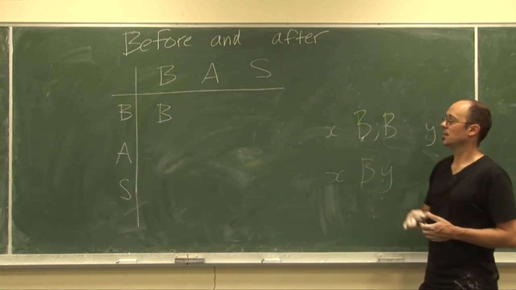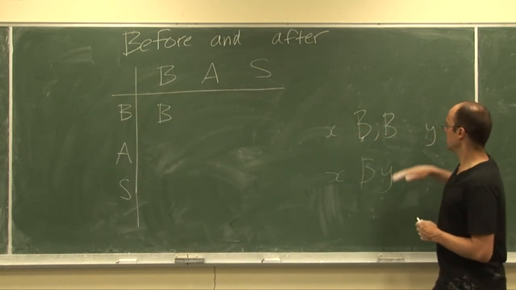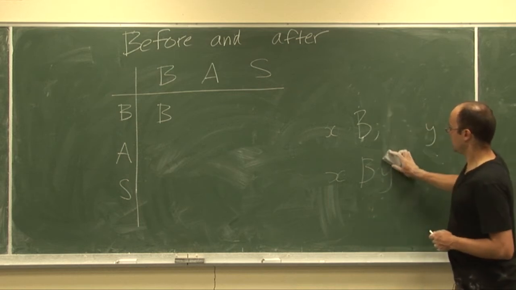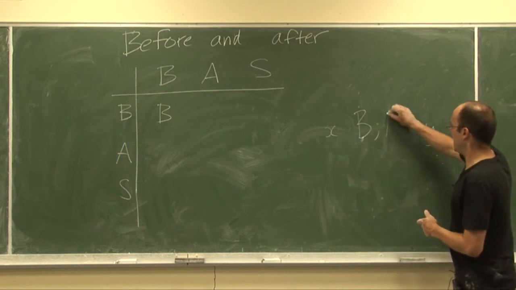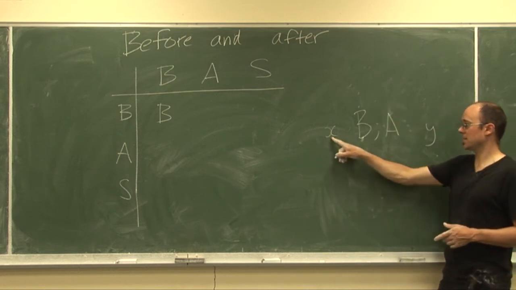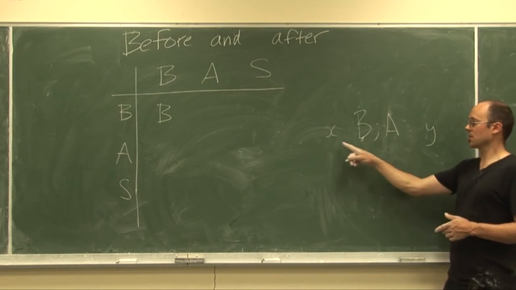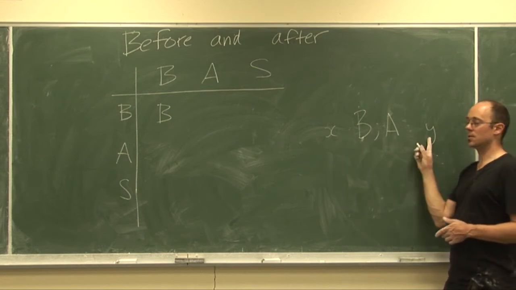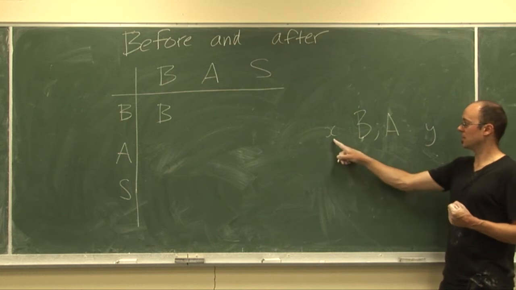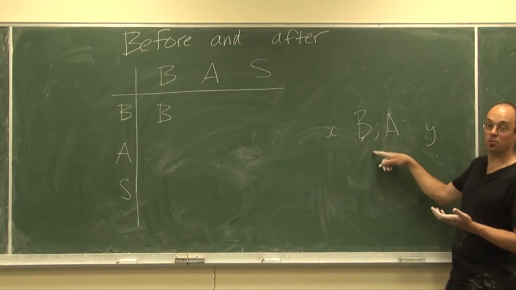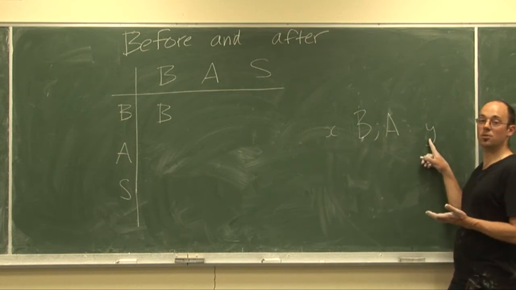On the other hand, if I deal with a situation where x is before something that's after y, then this tells us very little about the relationship between x and y. This is like I brush my teeth before, for example, going to bed, which is after I put on my pyjamas.